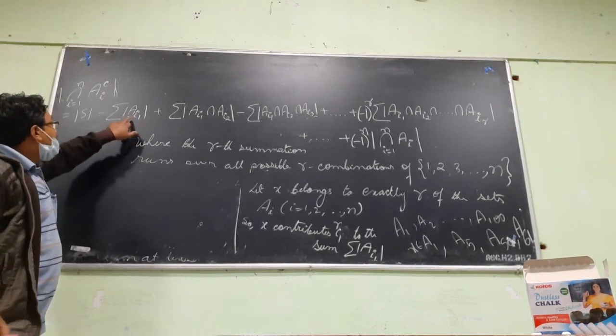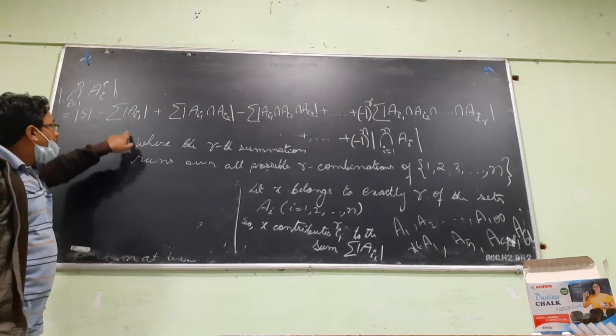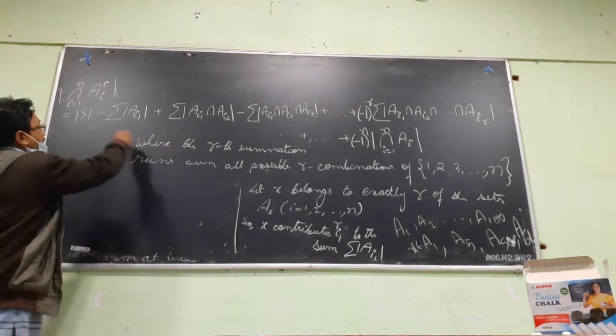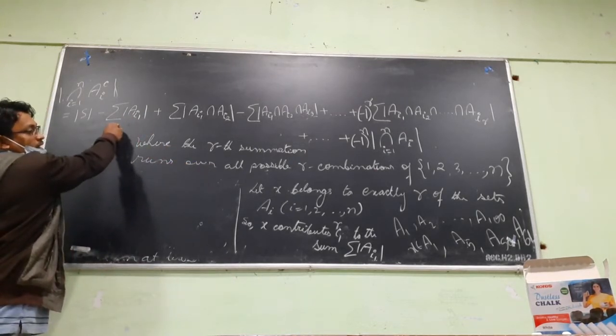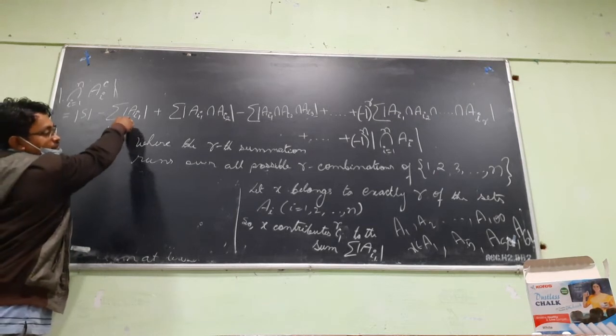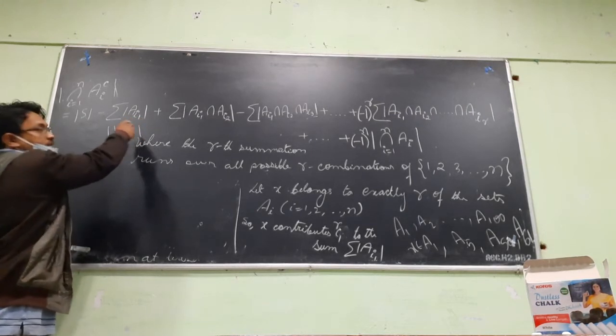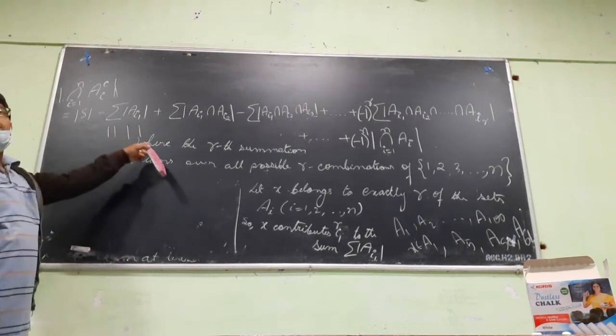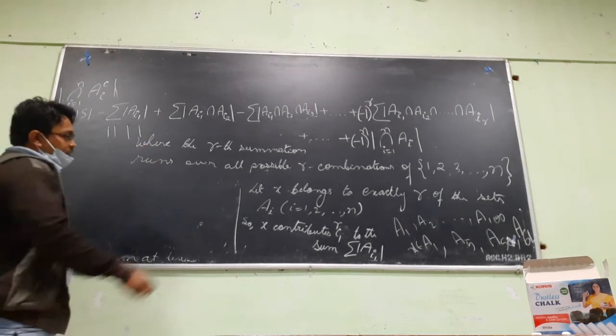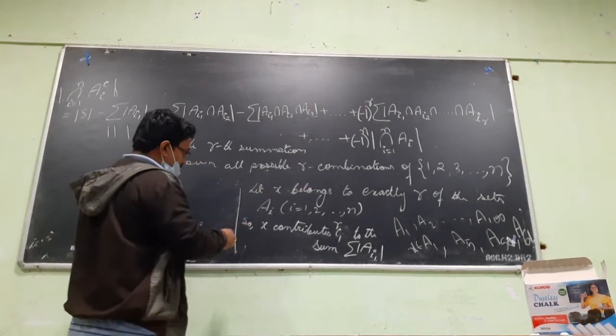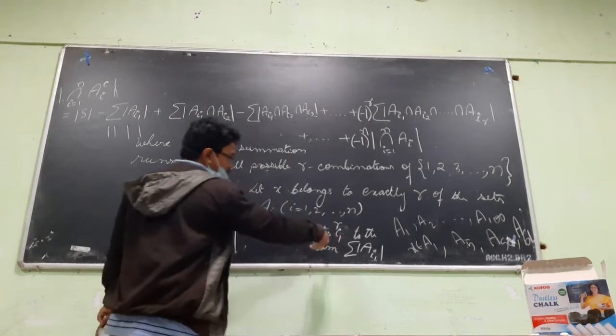So x belongs to exactly RC1 of these sets. Whenever it belongs to one of them, it is counted. Suppose it is in A1, it is counted. A2, A5, counted. A50, counted. A61, counted. So exactly RC1 times we are counting. So let x belong to exactly R of these sets. So x contributes RC1 to this sum.